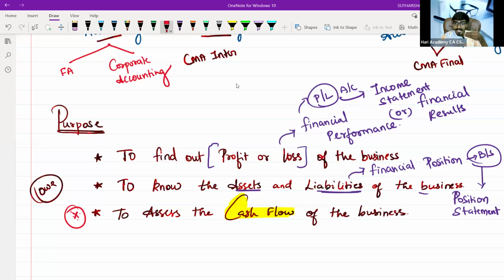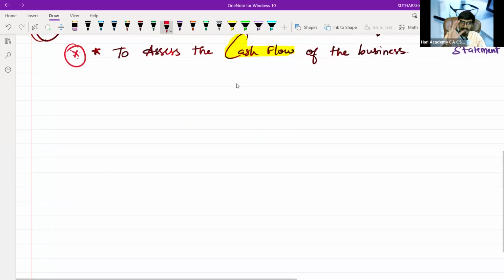Okay, so these are the areas you need to take care of while studying accounting. In each and every chapter, our intention is to find out profit or loss, and to find out assets or liabilities. If the question follows, we will follow the cash flow of the business. Next. Basically, tell me, what is a profit? Tell me what is a profit. Just think and answer.